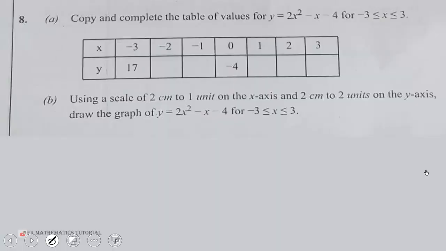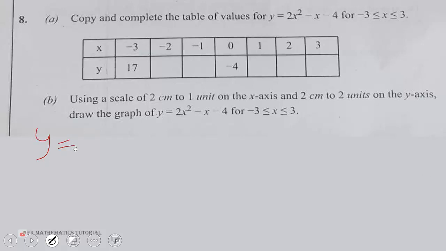Copy and complete the table of values for y equal 2x squared minus x minus 4 for negative 3 less than or equal to x less than or equal to 3. So we just have to input the values. So you put -2, we put it in the expression here.